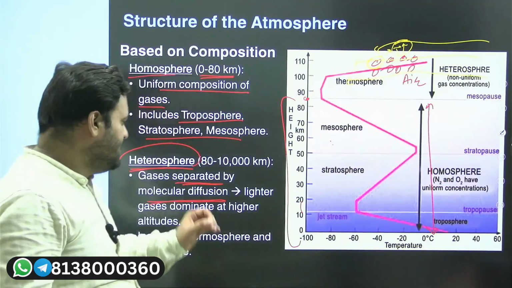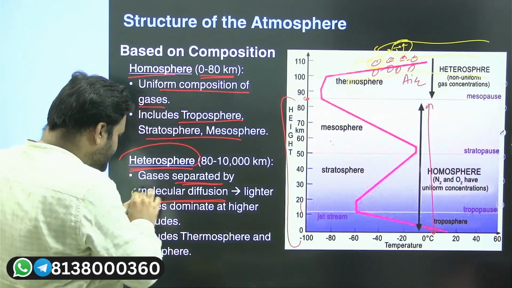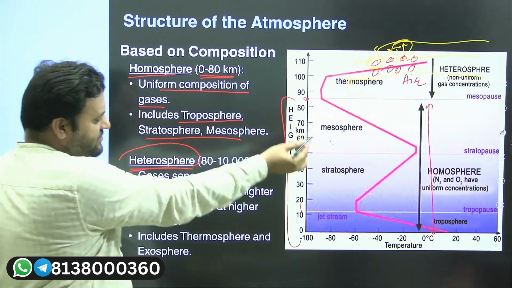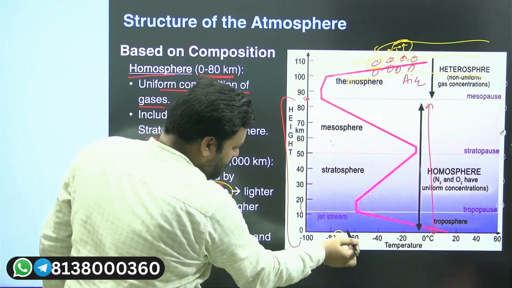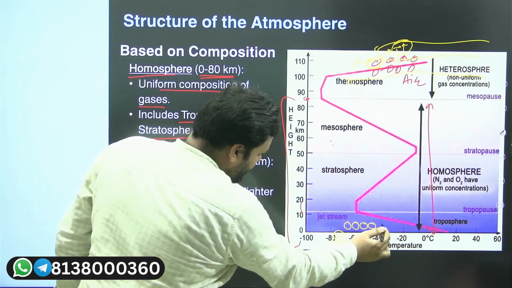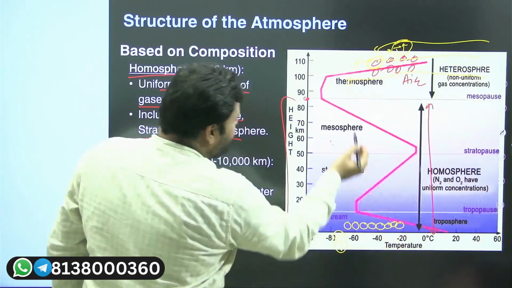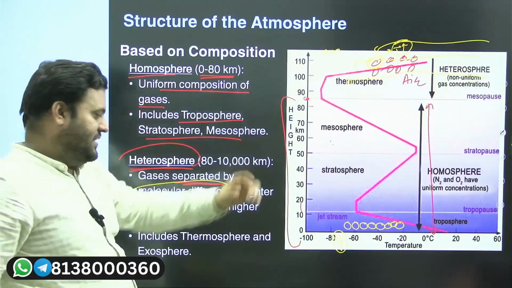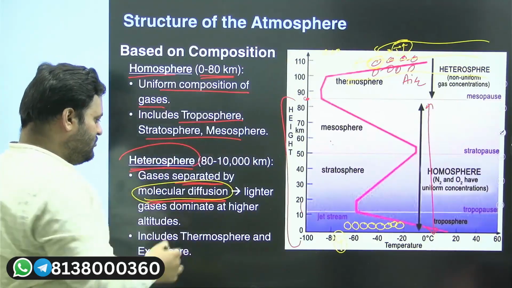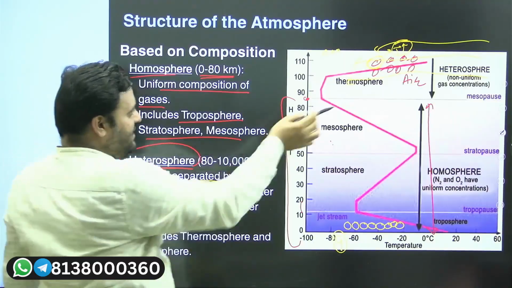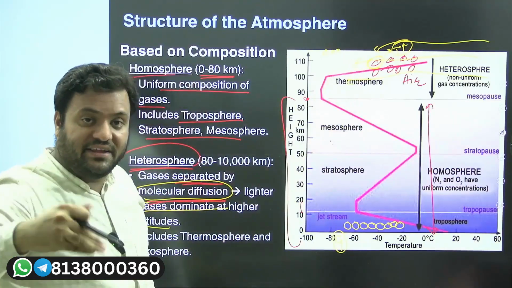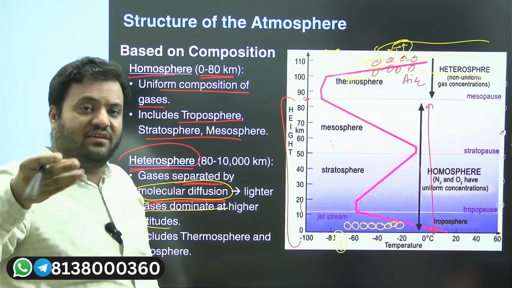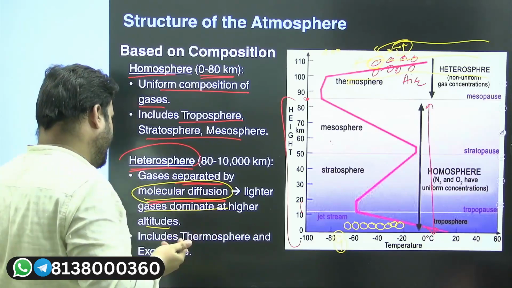As a result of this, temperature will increase, and this process we refer to as what? Molecular diffusion. And as you know, gravity is here, so we will have more of the heavy gases here, and here we'll have what? Lighter gases, because the influence of gravity will be less up to that particular height. So lighter gases dominate at the higher altitude. They are easy to ionize, because even a meager amount of energy can cause ionization.